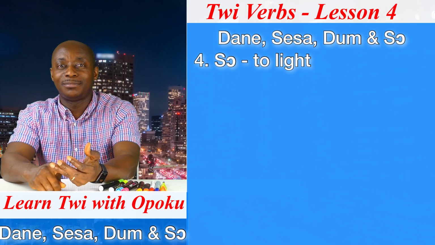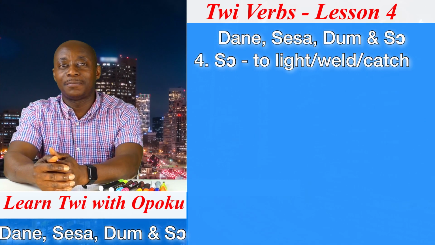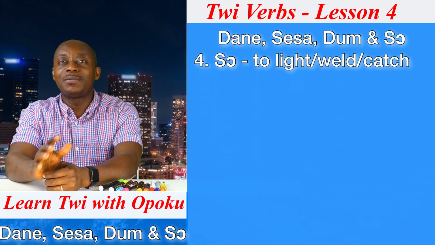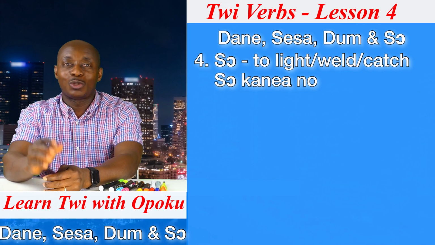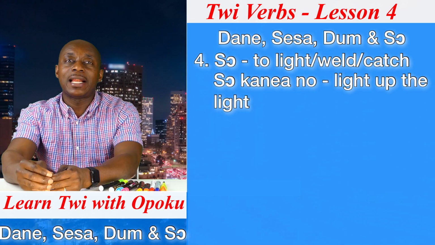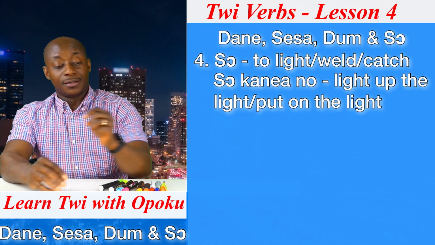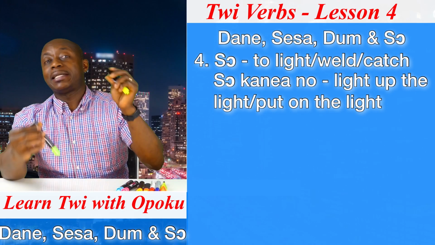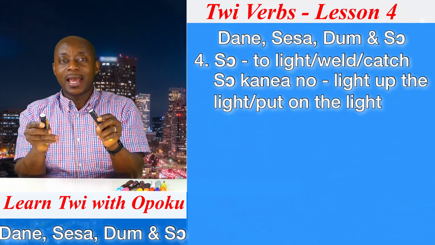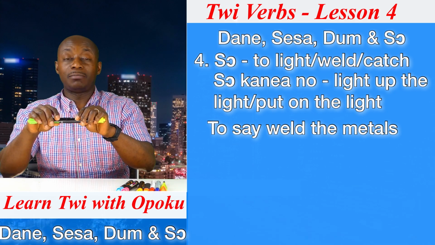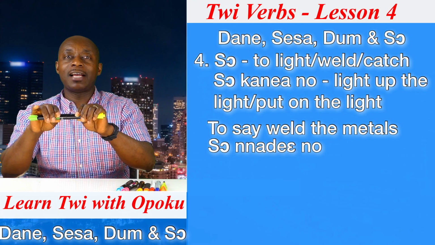So. That is what? To light something, or to weld something, or to catch something. It has three meanings. When we say so, first of all, it means what? To light up something. So, for example, we can say so kanea, meaning light up the light or put on the light. Good. The next meaning, assuming this is a metal and it's broken, and I want you to weld them together, I will also say so. Nadia is what? Metal.